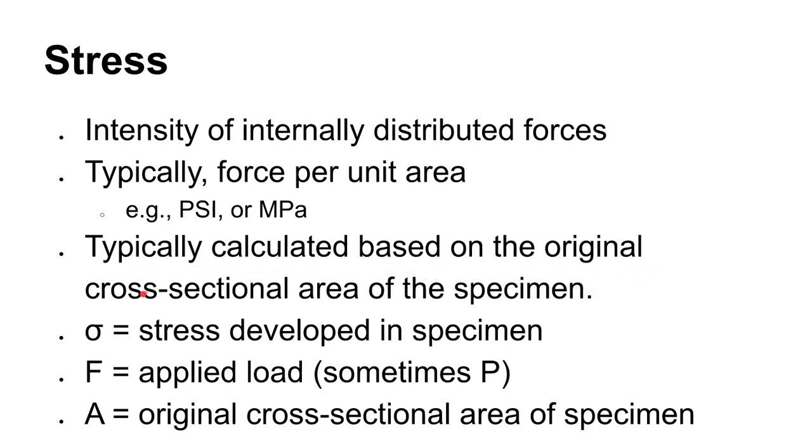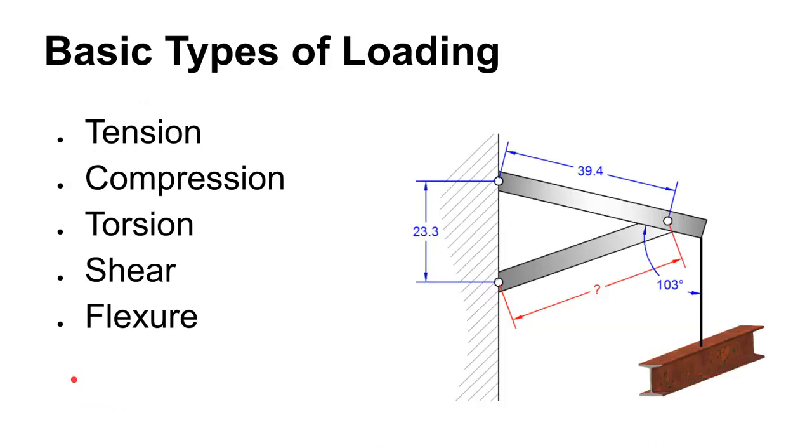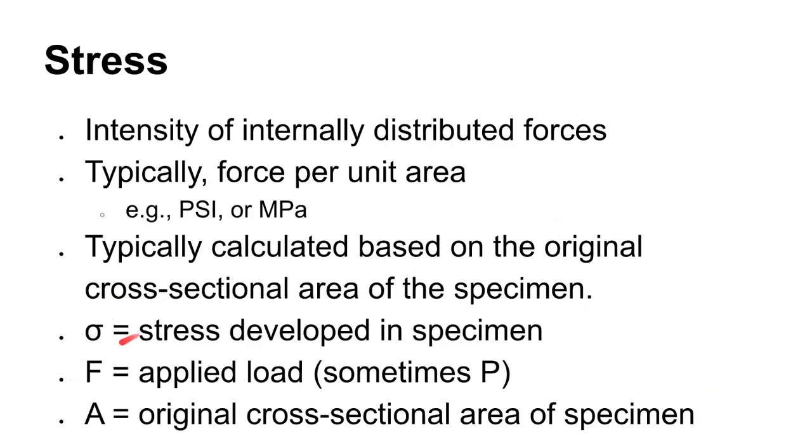All right, this little symbol, I forgot to tell you when we saw it earlier. Let's back up here. That little shape, I think you should already have gotten this from another class, is a lowercase sigma. It's like a Greek capital S. So that's going to be our symbol for stress. The symbol for force, I'm using F here. A lot of times you'll see that as P for perpendicular force, but we're going to just say F, and A for the cross-sectional area.